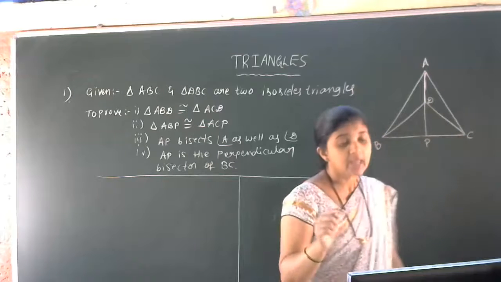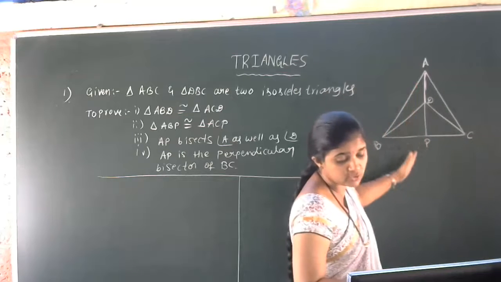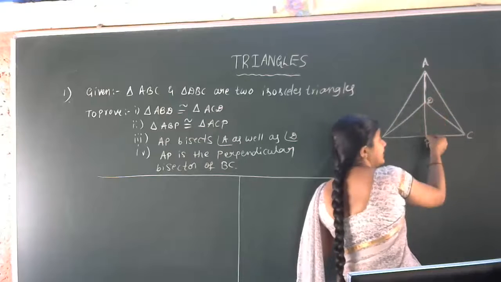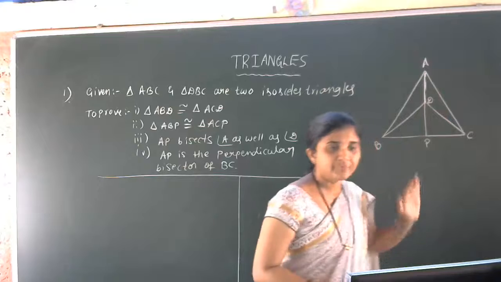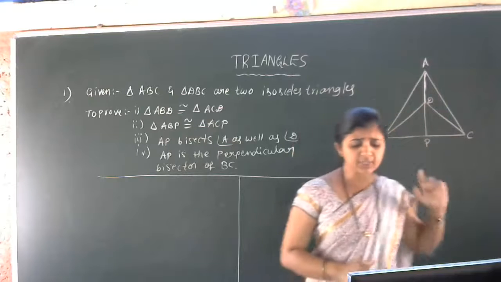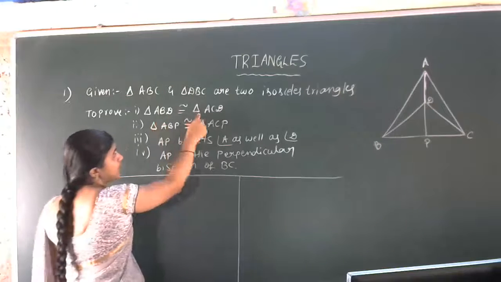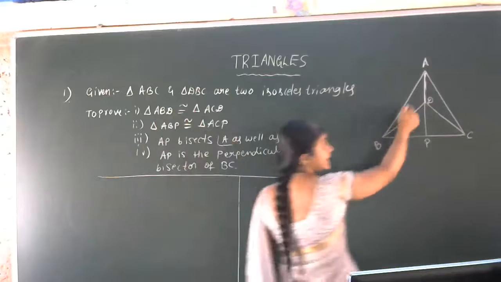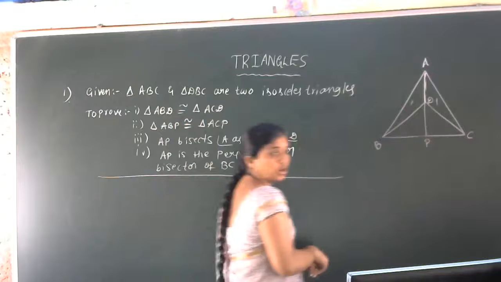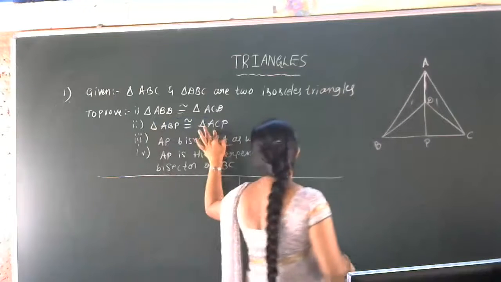Is that clear? Next, AD is extended to intersect BC at P. So we just extended this AD to intersect BC at point P. This is the complete diagram. Now, using this data, we have to show first that triangle ABD is congruent to triangle ACD. Next, triangle ABP is congruent to triangle ACP.